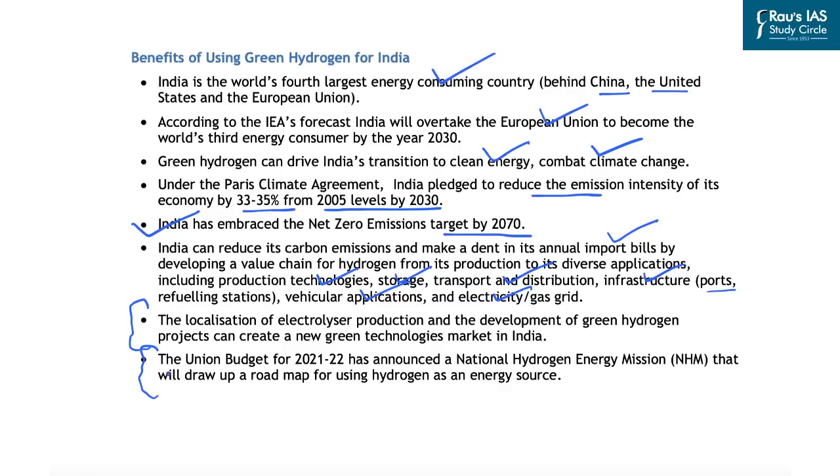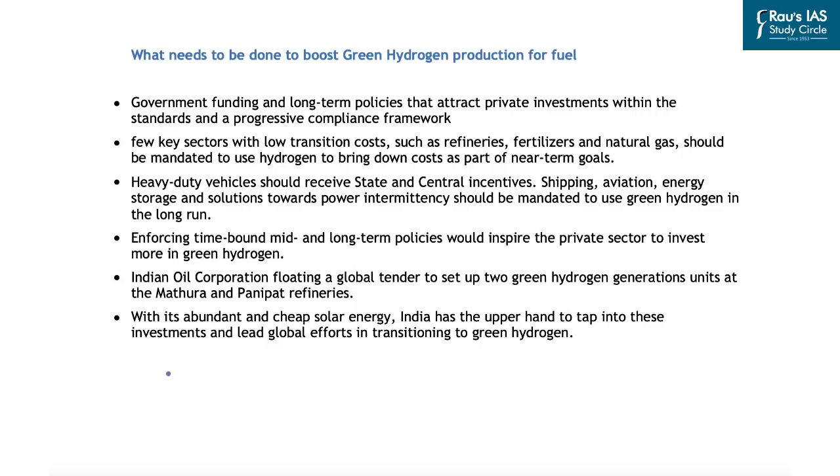This brings us to some of the steps that the Government of India can take to improve the utilization of green hydrogen as a fuel in the near future. So we need to have a long-term plan to incorporate green hydrogen as an alternative fuel, replacing the traditional fuel that has been used in the Indian economy. In this line, the government funding and the long-term policies that attract private investments within the standards and the progressive compliance frameworks is the need of the hour.